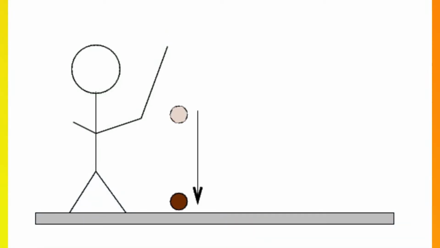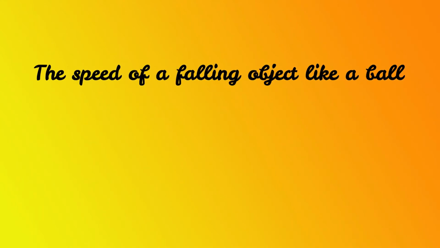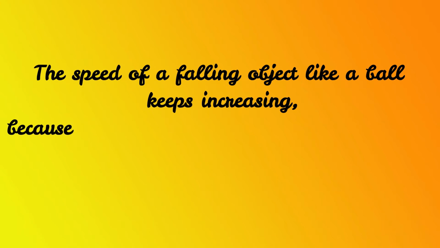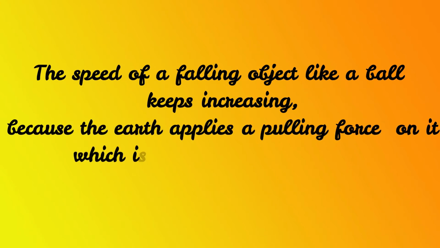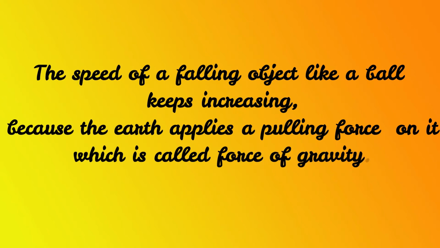When a ball is dropped from a height, its speed goes on increasing. The speed of a falling object like a ball increases because the earth applies a pulling force on it, which is called the force of gravity. It is the force of gravity of the earth which pulls a falling object towards its center and increases its speed.